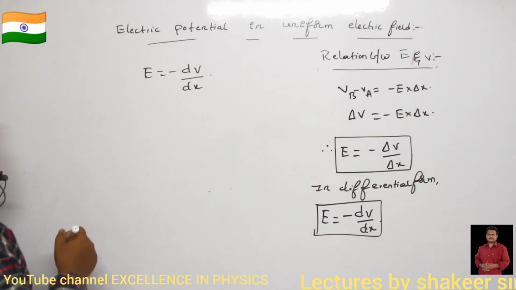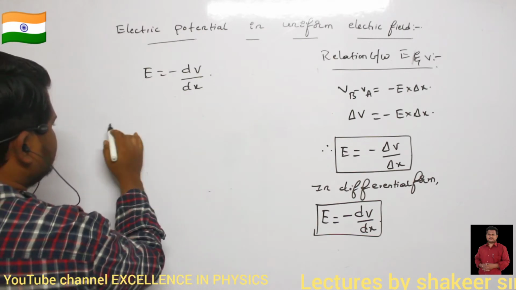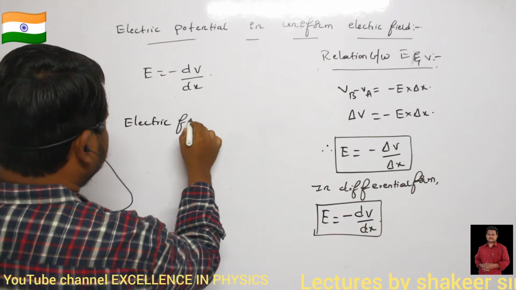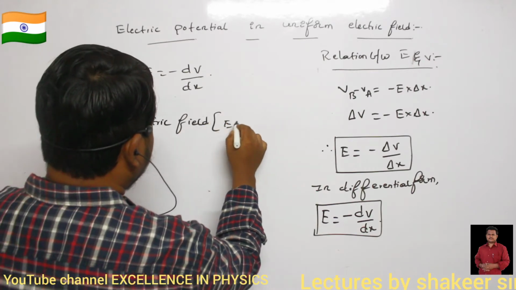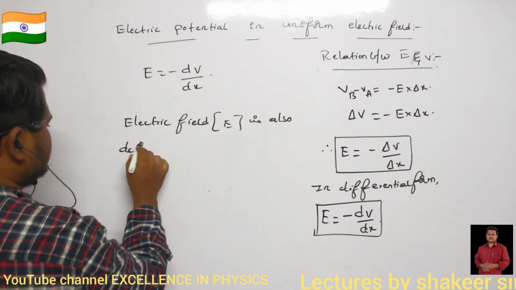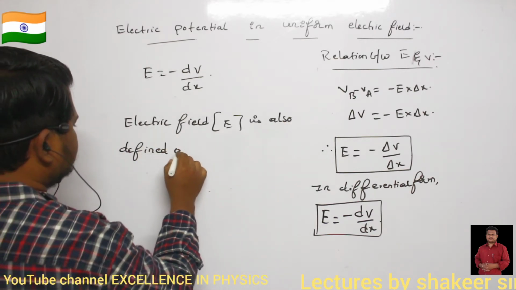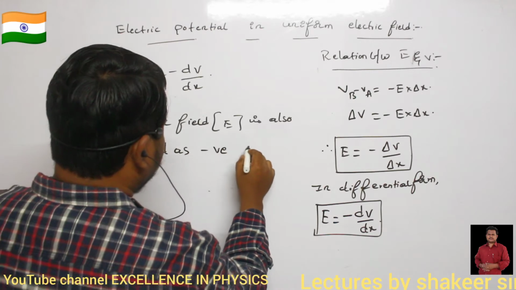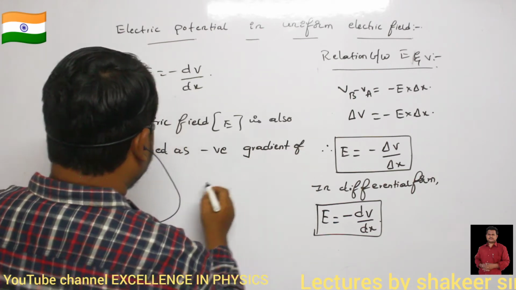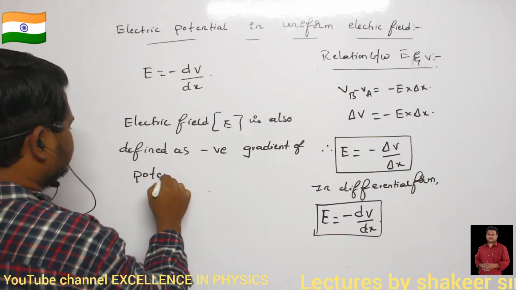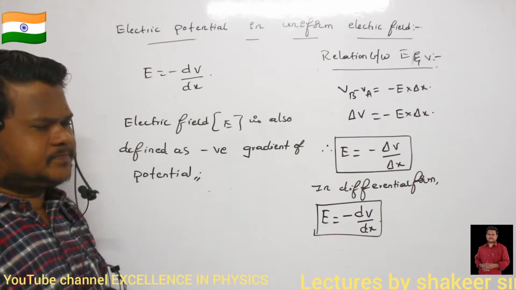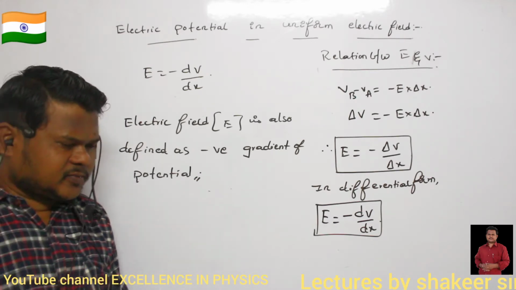So can I define the electric field like this? The electric field E is also defined as the negative gradient of potential. What is meant by the negative gradient of potential?